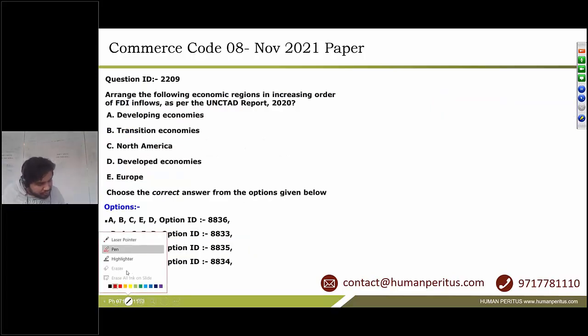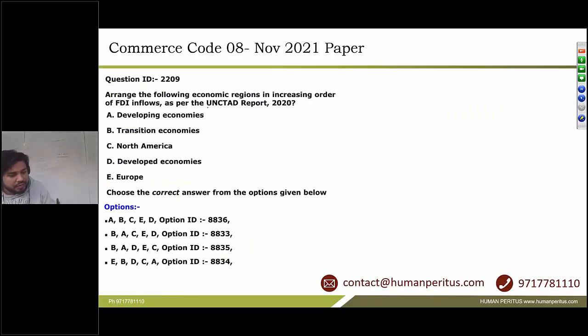Okay, so the next question is a factual based question. It is related to the UNCTAD report. What it says is, we need to arrange the following economic regions in increasing order of FDI inflows. So this is actually from the UNCTAD World Investment Report.